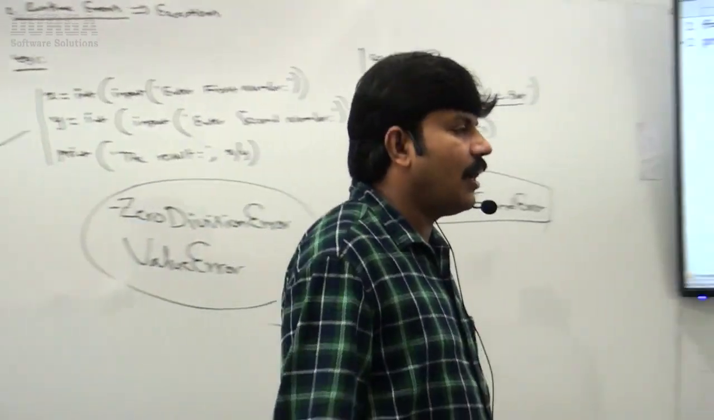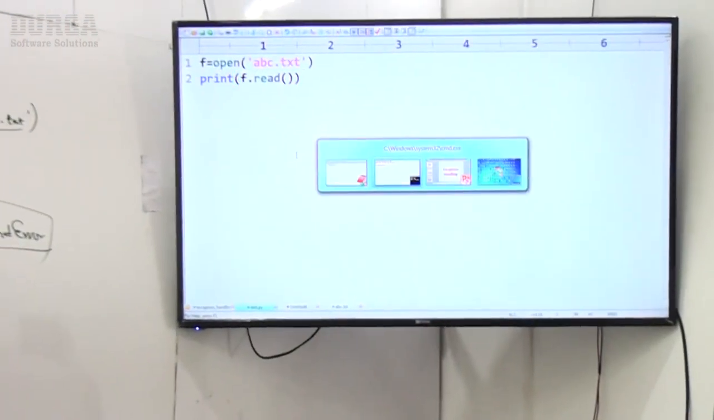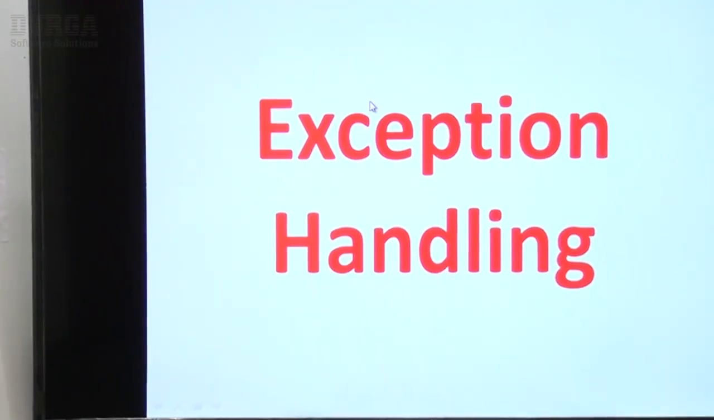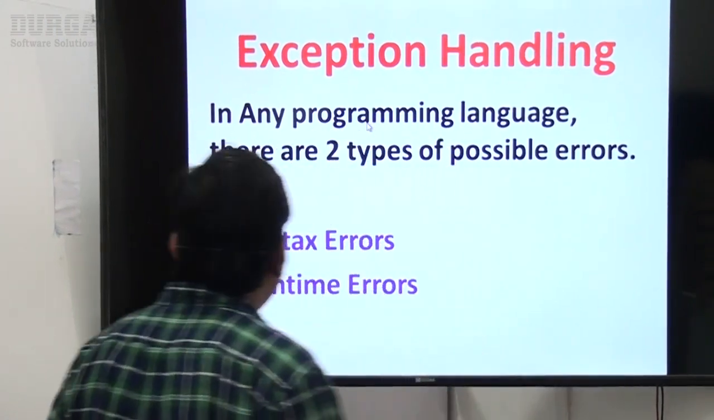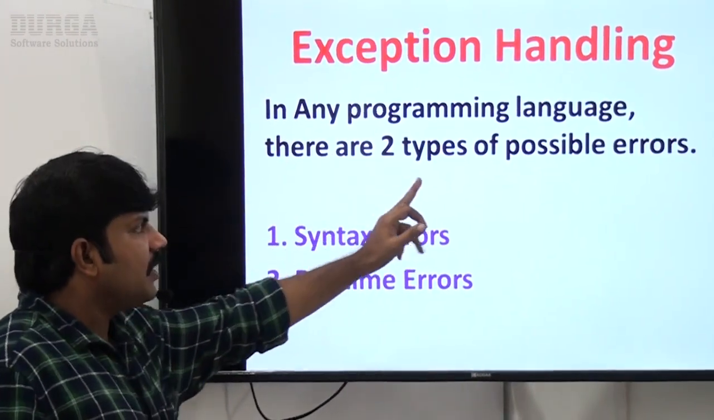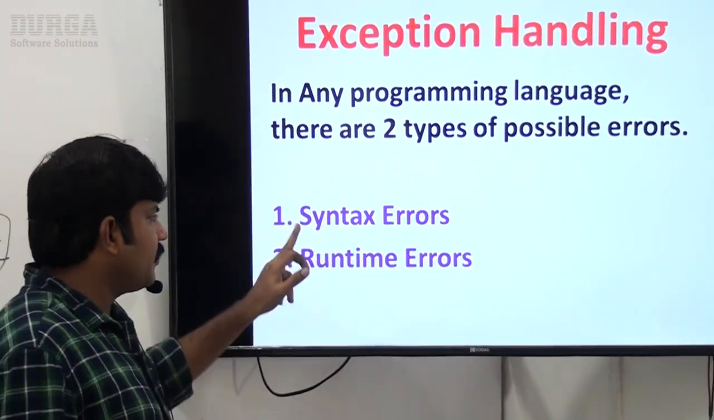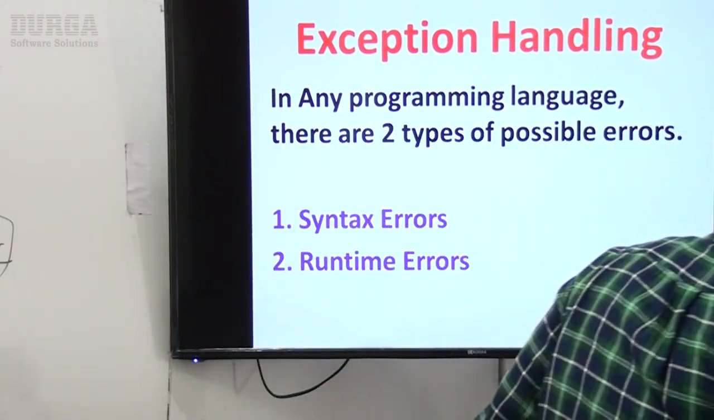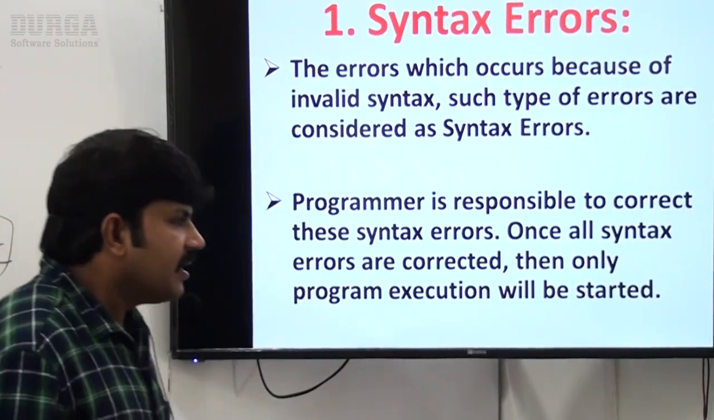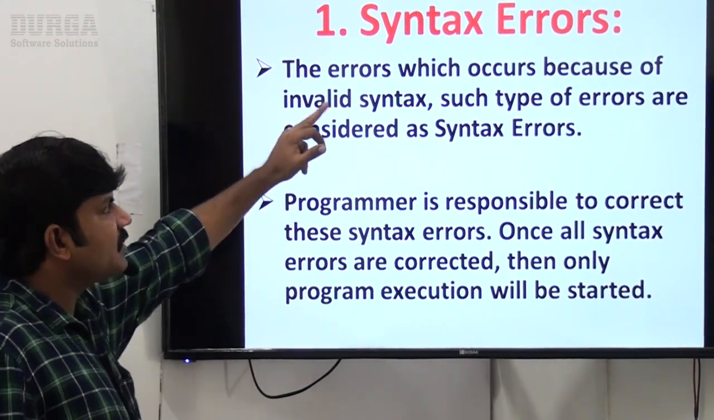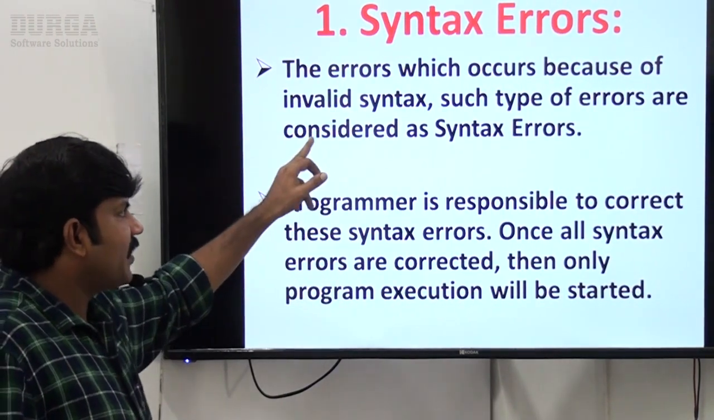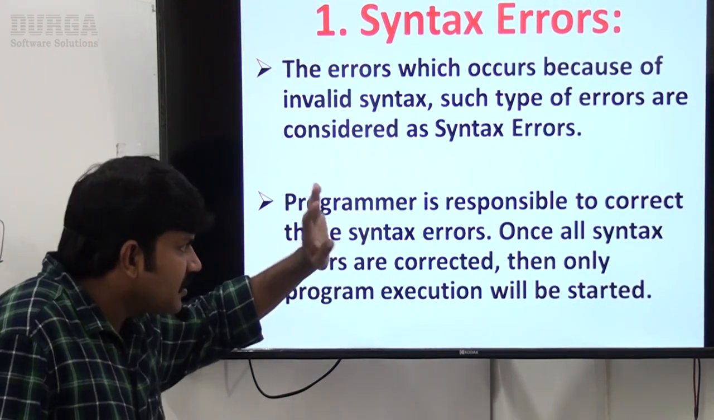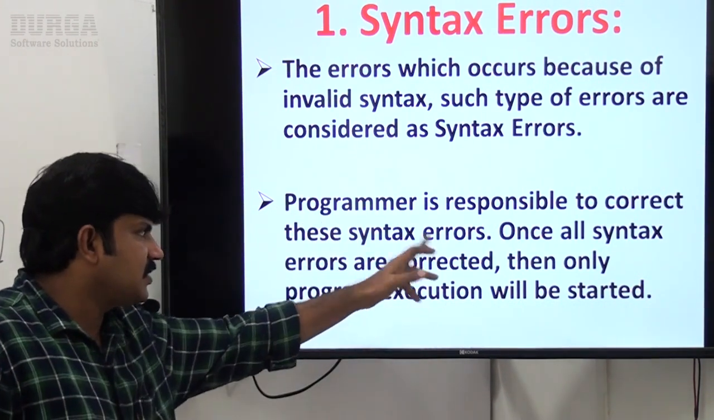Sir, have a look at whatever we have covered up to this point. Just let me review these things, right? Now observe, in exception handling, in any programming language, there are two types of possible errors. What is the first one? Syntax errors. Second one, runtime errors. Next, syntax errors are the errors which occur because of invalid syntax. A programmer is responsible for correcting these syntax errors.